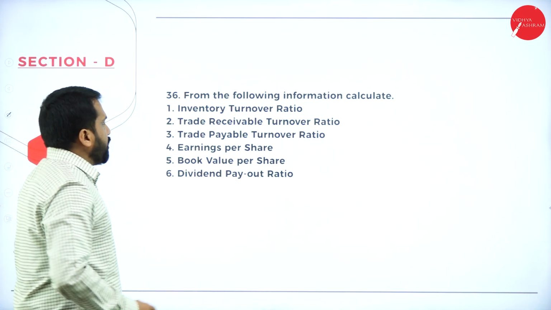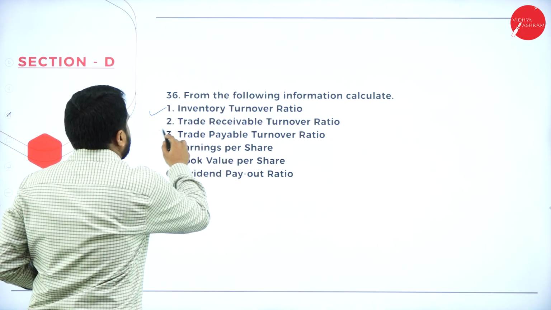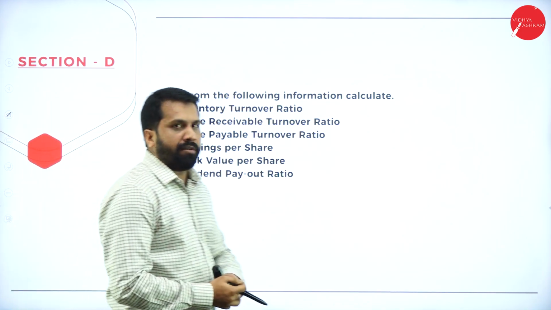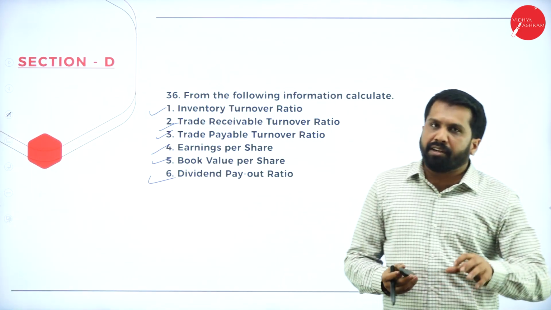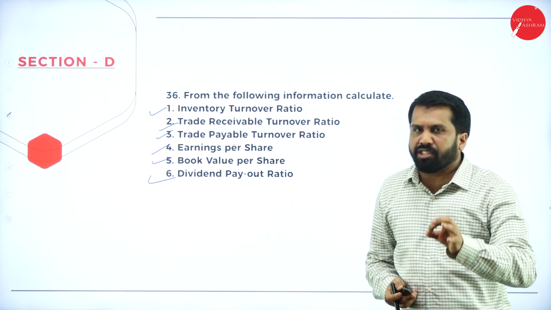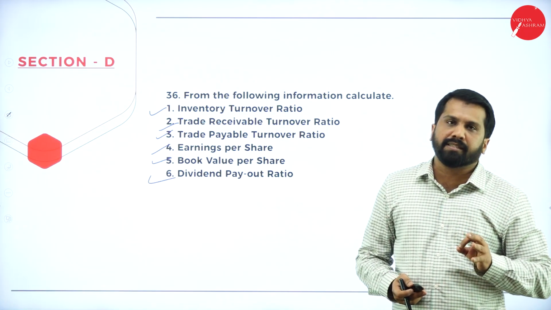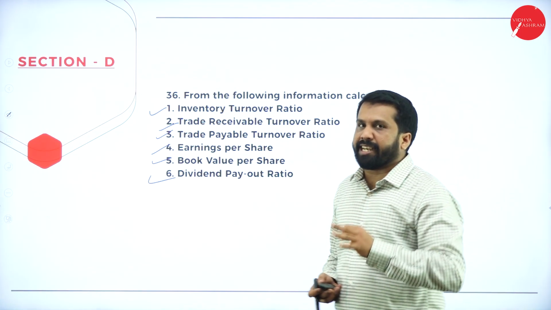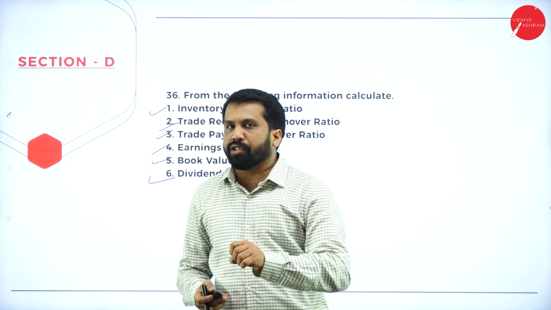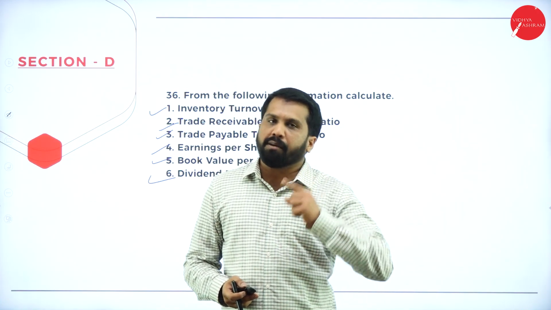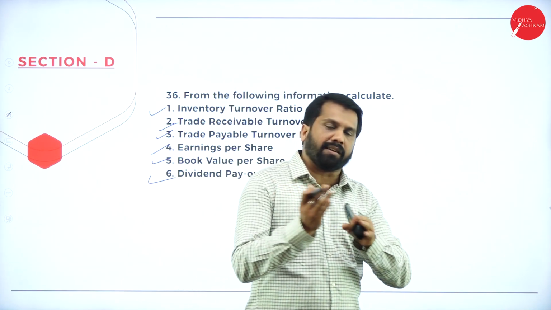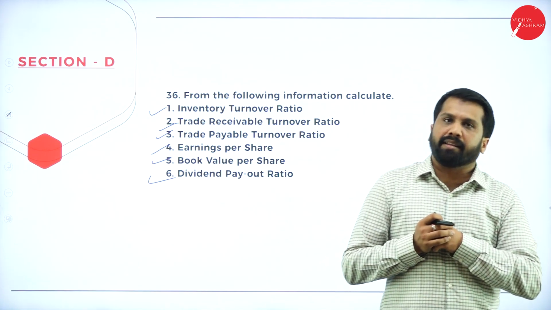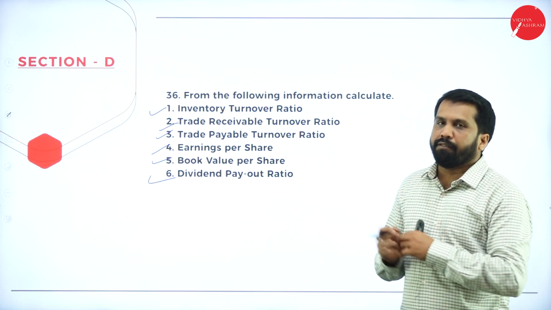From the following information, calculate inventory turnover, trade receivable, trade payable, earning per share, book value per share, dividend payout ratio. As I told you, in ratios you just need to remember formulas. If you can remember formulas, just simplify and write. Because in the second PUC, 90% of the questions are direct questions. In degree you have to do all the calculation, but at PU level, they will give you everything directly.